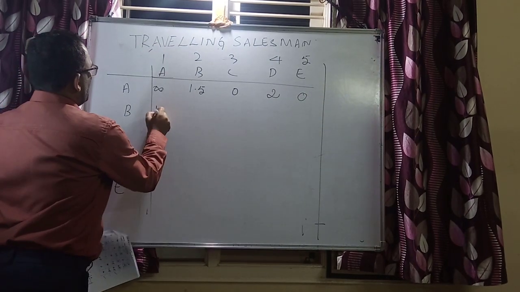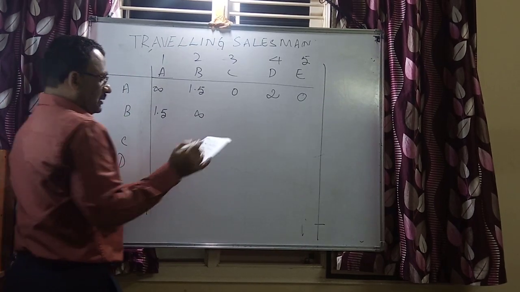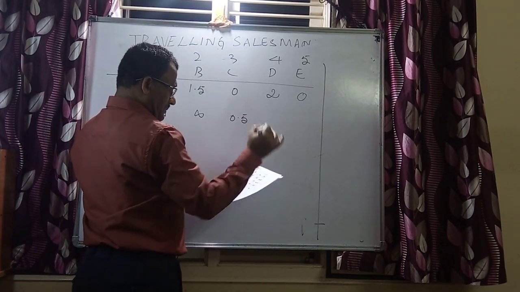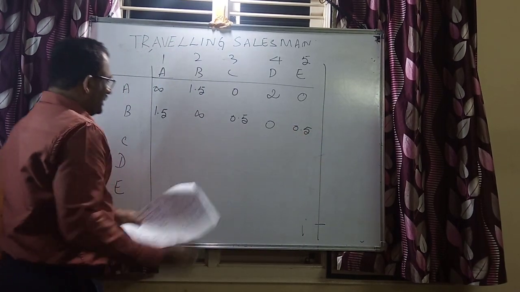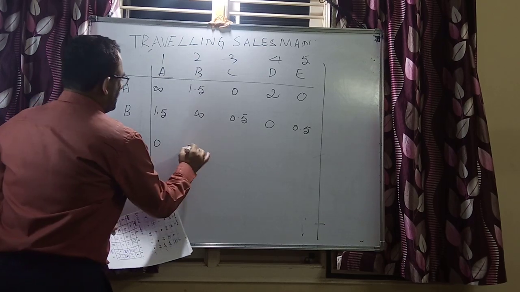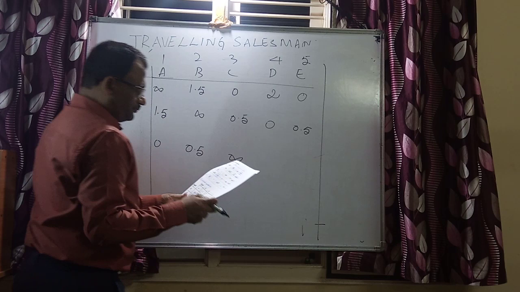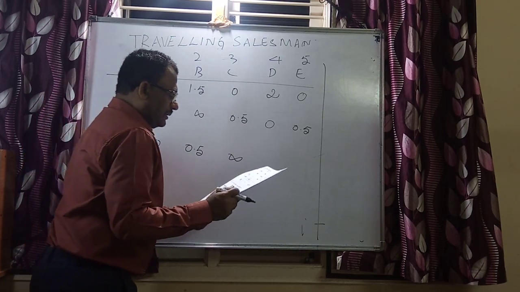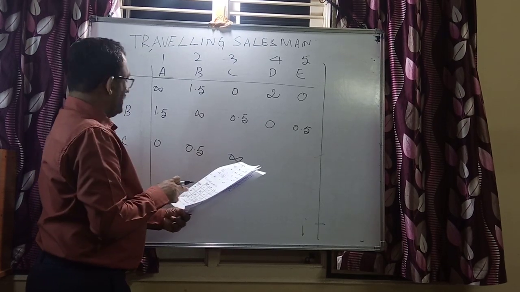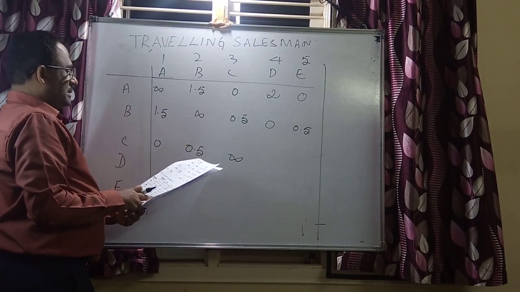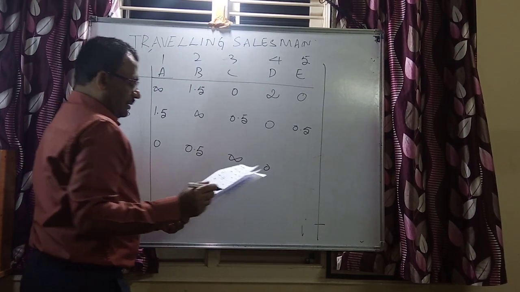It is 1.5 here, infinity, 0.5, 0, then 0.5. 0 here, 0.5, infinity, and C. This is 0 here, again 0 here.